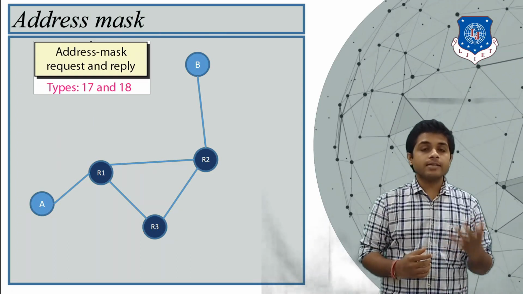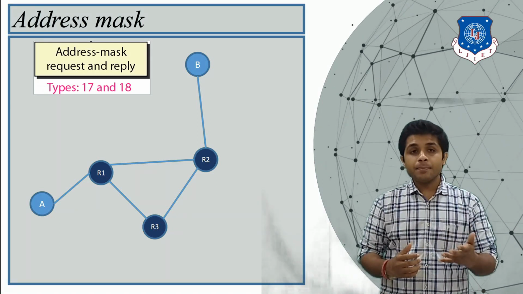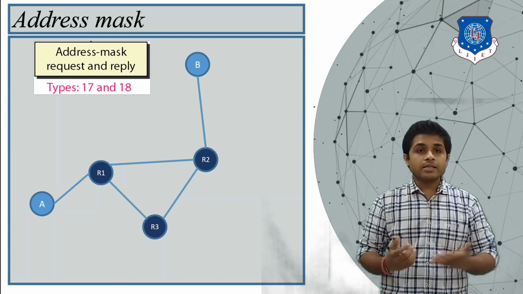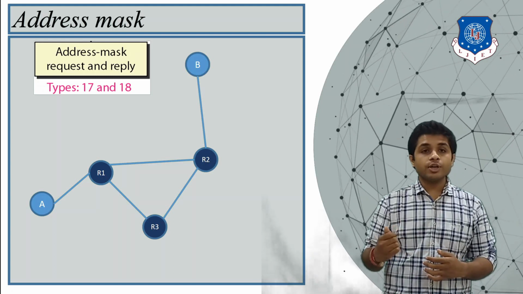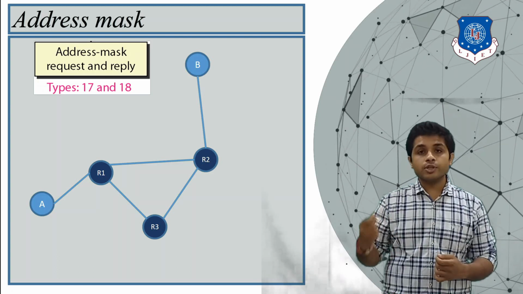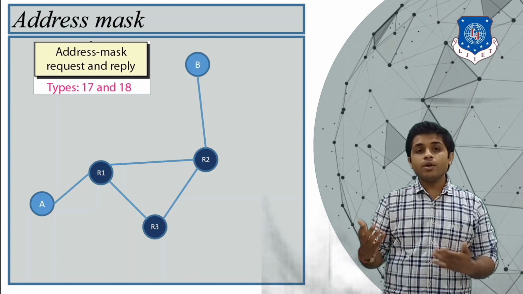The next one is address mask request and reply. If you remember, the IP address has different values of mask. For example, the value of mask for class A is 255.0.0.0. For class B, it is 255.255.0.0. So every IP address has a different value of mask.